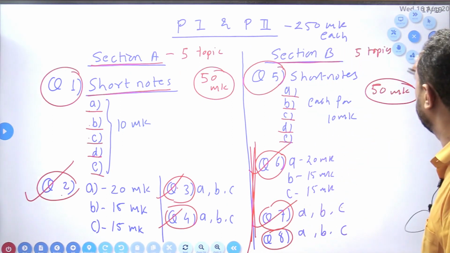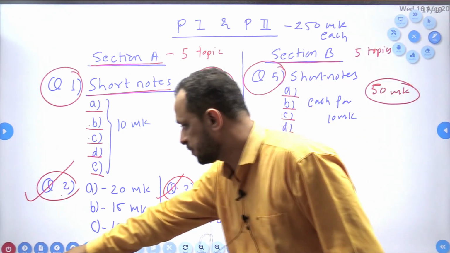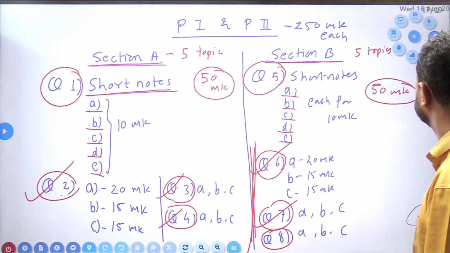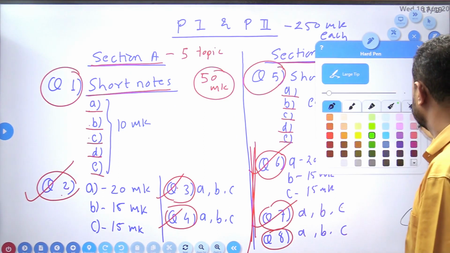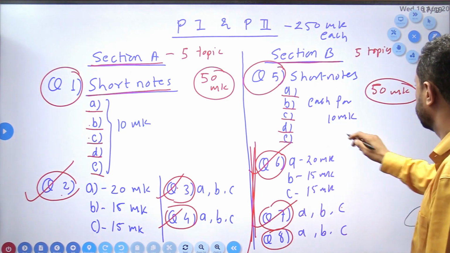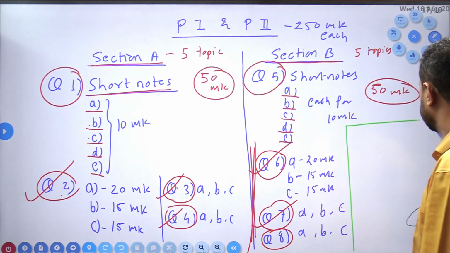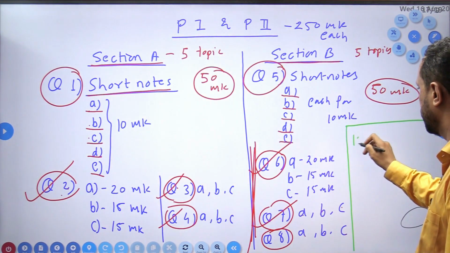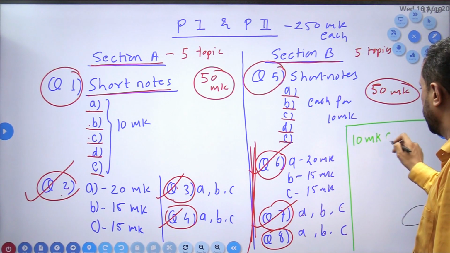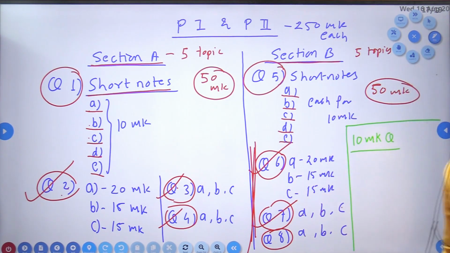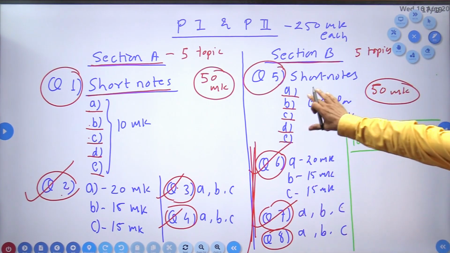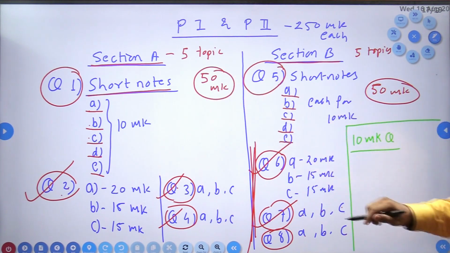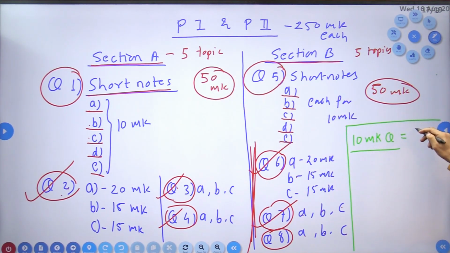Now regarding the word limit. How many 10 mark questions do we have? These 5 short notes, those 5 short notes, we have 10 questions. Okay.